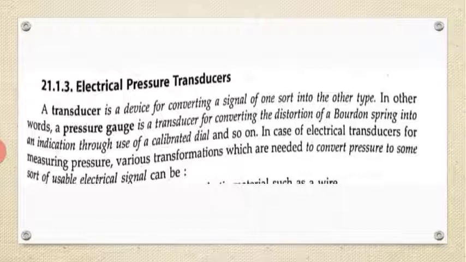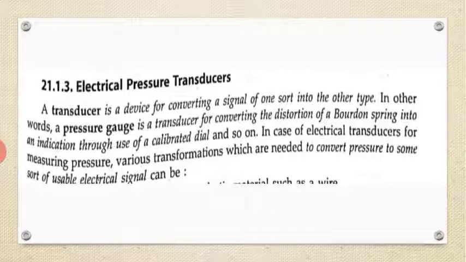Now the electrical pressure transducers. Now I am going to discuss the electrical pressure transducers. A transducer is a device for converting a signal of one sort into another type. In other words, a pressure gauge is a transducer. A pressure gauge is a transducer for converting the distortion of a Bourdon spring into an indication through the use of a calibrated dial and so on.